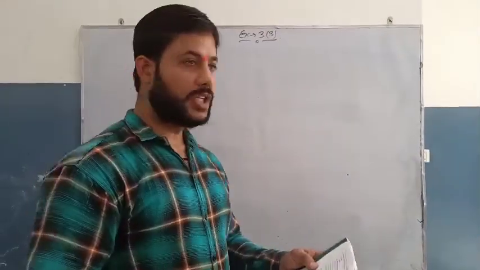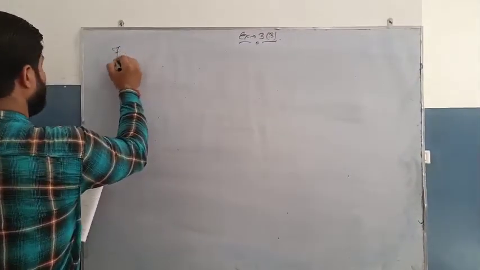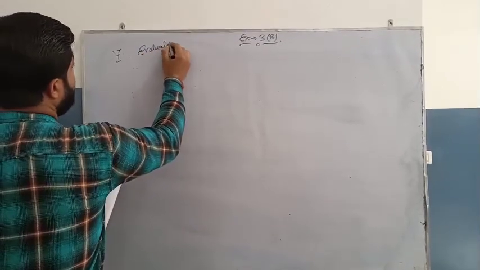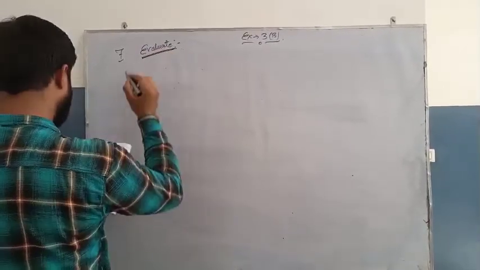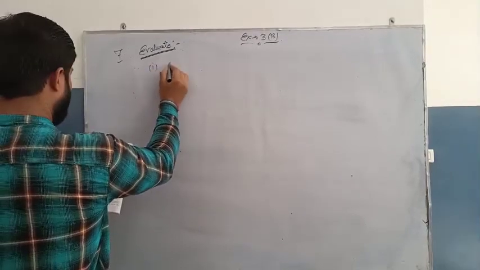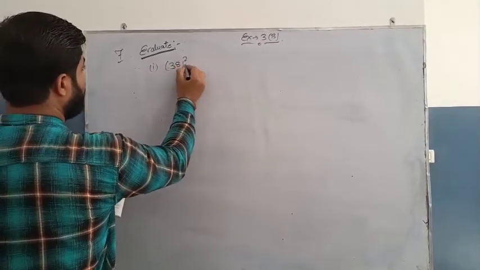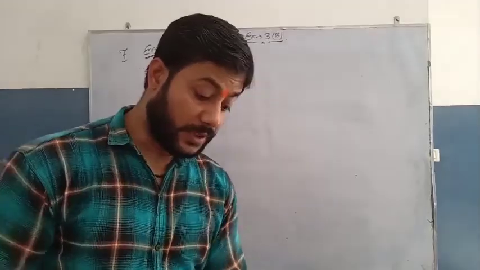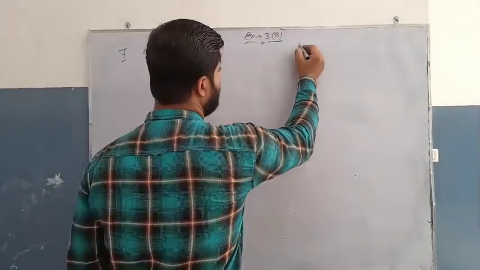Okay, question number 7 says to evaluate. Here the first one, 38 square minus 37 square. Now for this we will remember one rule.